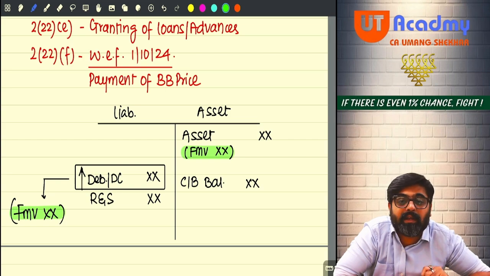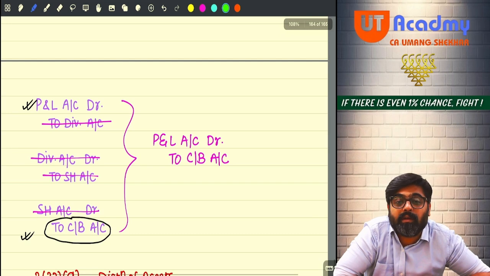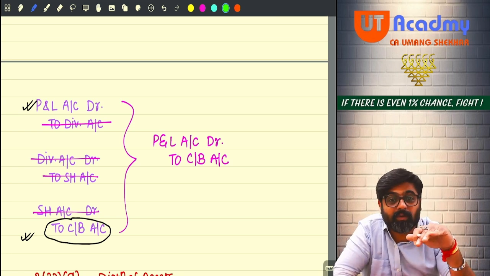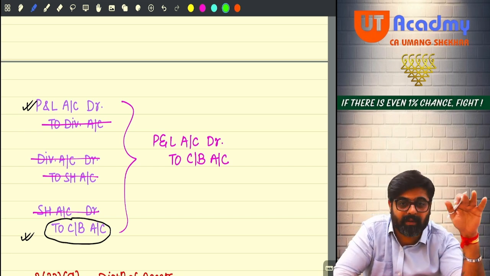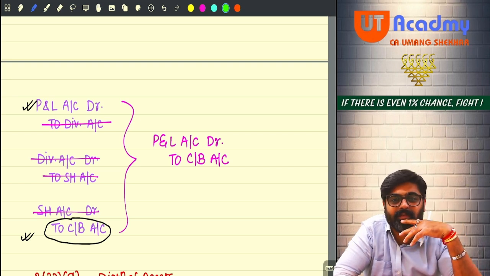Now what last entry will you pass? Shareholder account debit to share capital. So your profits are utilized to issue share capital in the form of bonus shares.